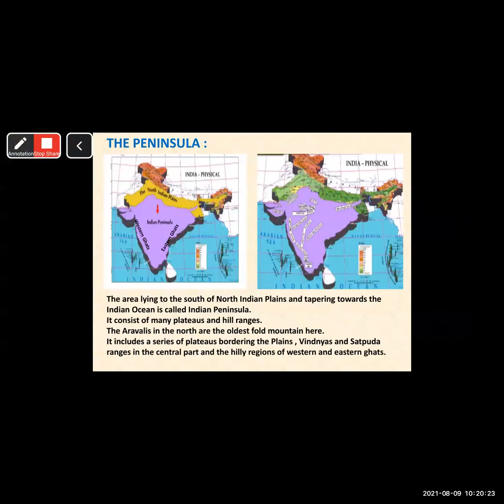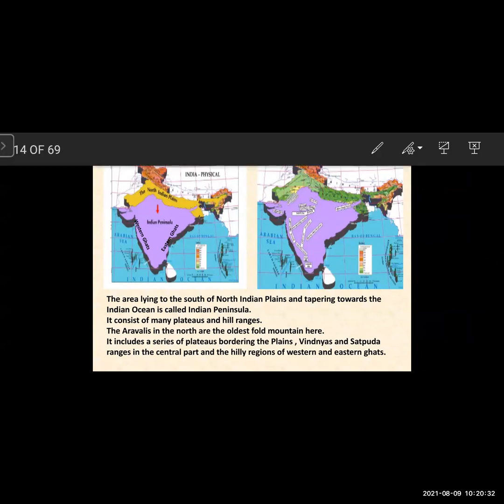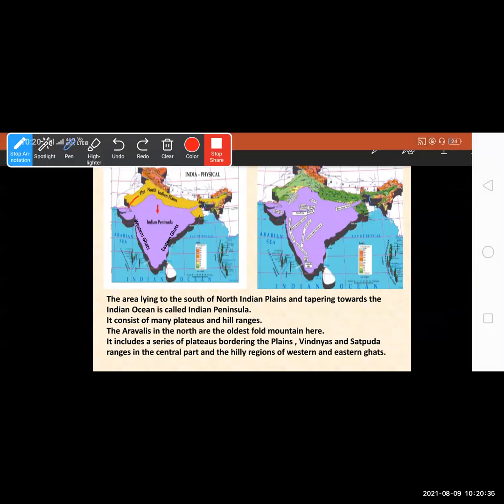Now next is the peninsula. The area lying to the south of North Indian Plains. To the south of North Indian Plains means, see, this is North Indian Plains, and to its south is here. Okay, so this is the Indian Peninsula. The area lying to the south of North Indian Plains and tapering towards the Indian Ocean is called Indian Peninsula. Tapering towards Indian Ocean means this is the Indian Ocean.